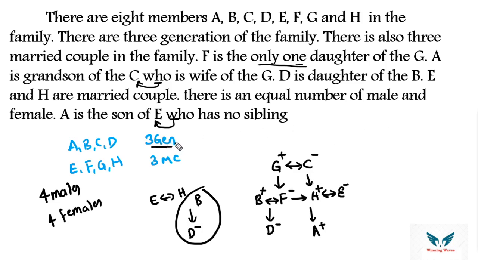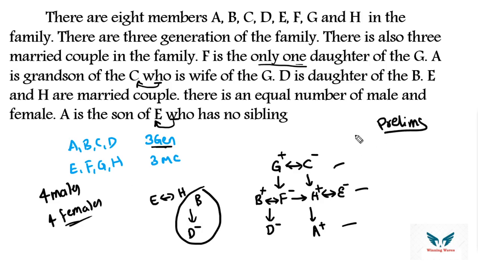So let's go through the basic information. 3 married couples: GC, BF and HE. 3 generations, 1, 2, 3, followed by an equal number of males and females: 4 males and 4 females. In this manner we can solve these kinds of questions within the given time frame. This particular question we can expect at prelims level.